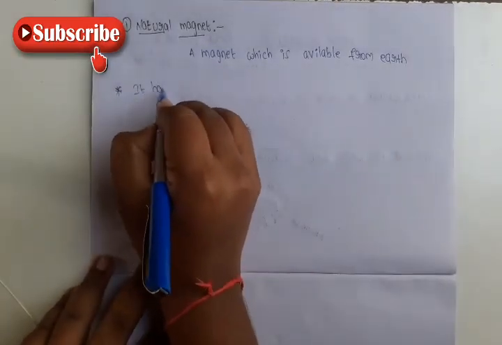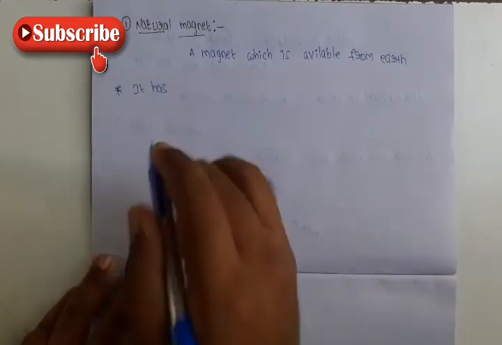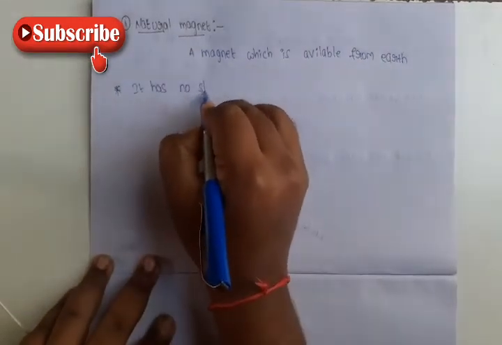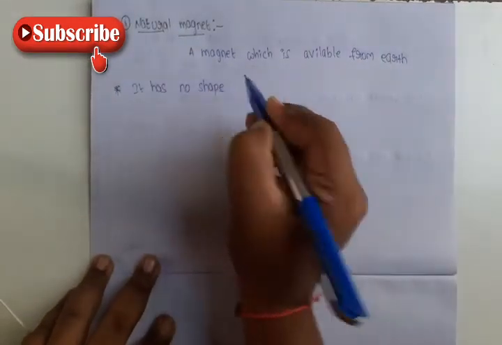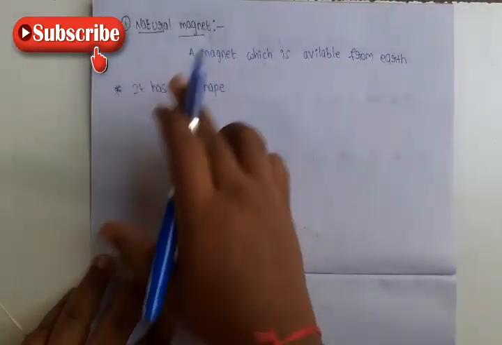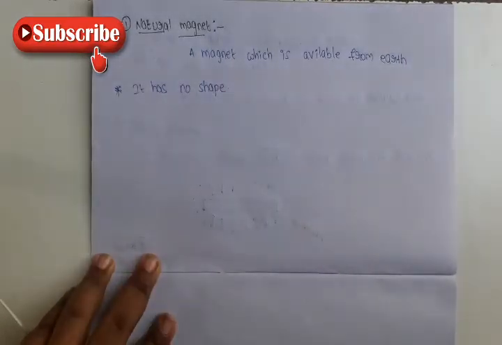It has no shape. This magnet has no particular shape.